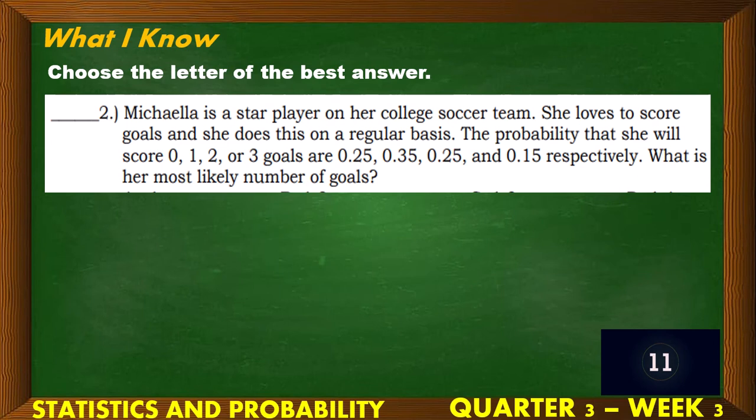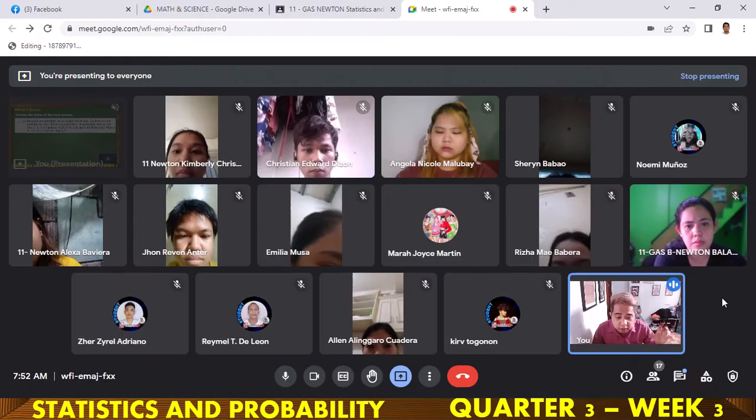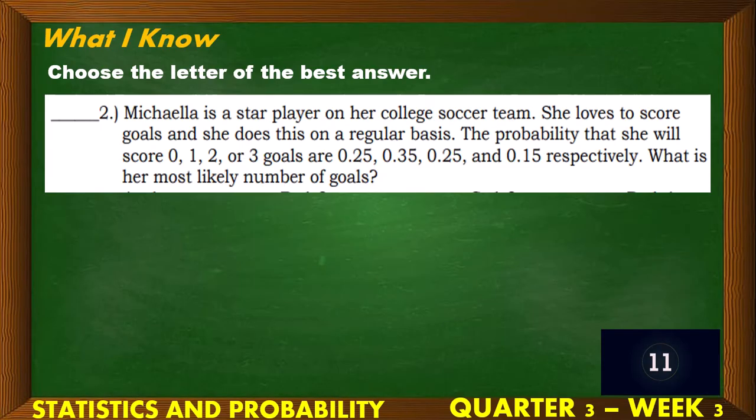Next. Micaela is a star player on her college soccer team. She loves to score goals and she does this on a regular basis. The probability that she will score 0, 1, 2, 3 goals are 0.25, 0.35, 0.25, and 0.15 respectively. Ito nga yung tanong, class, ha? What is her most likely number of goals? It is letter A, 1, B, 1.2, C, 1.3, or D, 1.4. Your 12 seconds starts now.